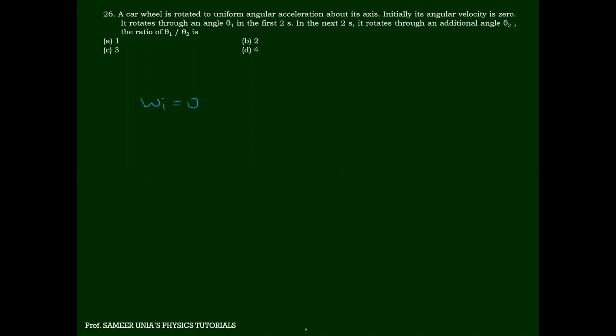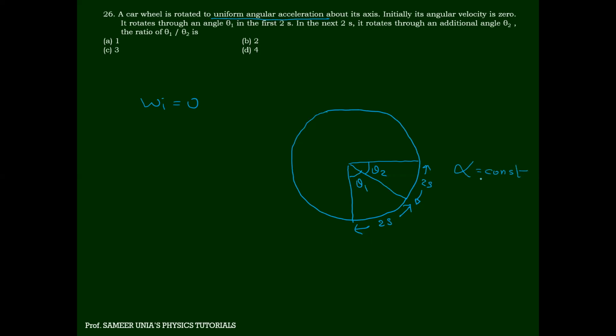Listen here. Suppose this is a horizontal circle. θ1 in 2 seconds. And in the next 2 seconds, it is rotating through θ2. Getting it or not? And they are telling you that it has uniform angular acceleration, meaning alpha is constant. Getting it?